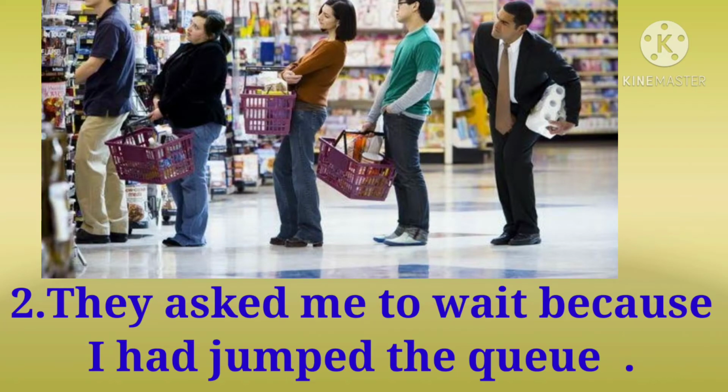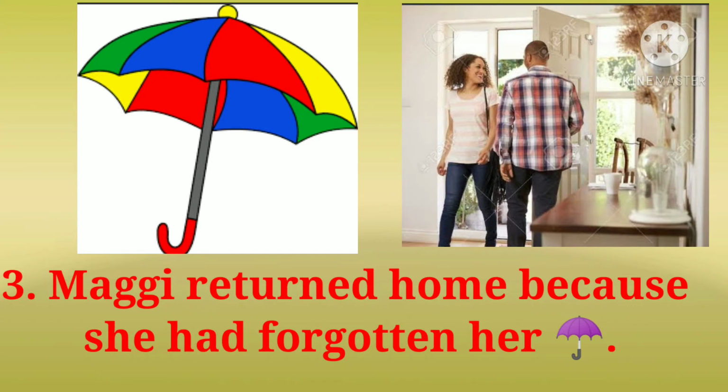The second example is, "They asked me to wait because I had jumped the queue." Here it describes that first I jumped the queue, then they asked me to wait. The third example says, "Maggie returned home because she had forgotten her umbrella." In this sentence, first Maggie forgot her umbrella, then she returned home.